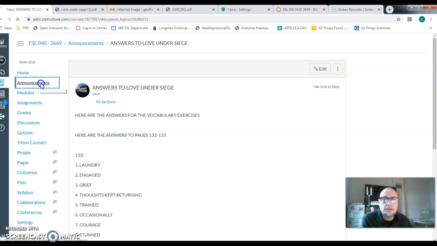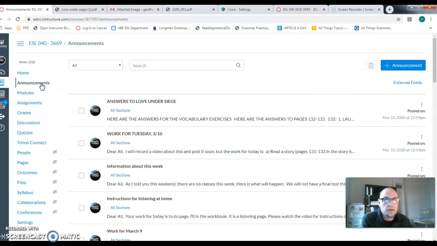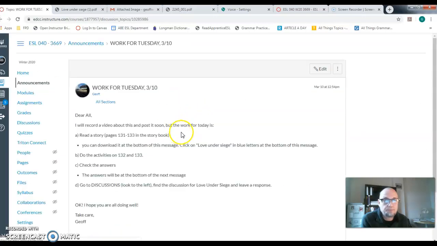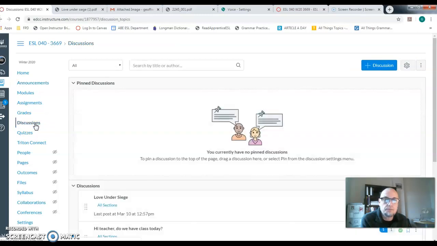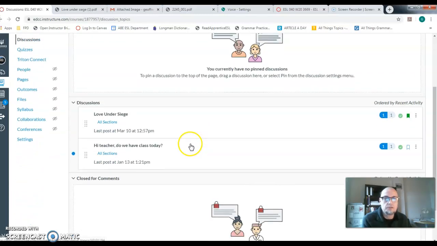All right, now the next thing that we're going to do is this. So the work for today, it says read a story, do the activities on 132 and 133, and those are the answers that I just showed you. Then check the answers, and then it says here, go to discussions. Look to the left and find the discussion for Love Under Siege and leave a response. Okay, where are discussions? Discussions, if you follow the mouse, are right over here. So we'll click on that. And it says discussions, Love Under Siege. So I'll click this.